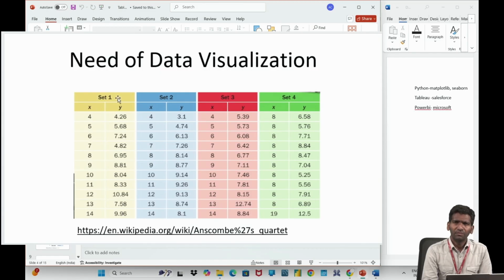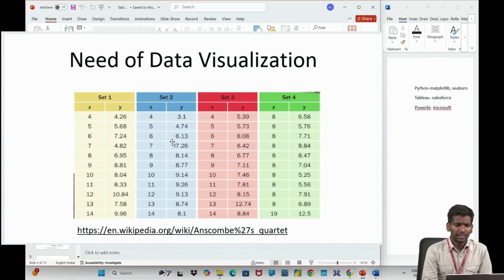In Python we can represent data using x and y coordinates, one x and one y. What if there are multiple x values and multiple y values? How can you represent this data? Suppose in set 1 we have x y, in set 2 we have x y, set 3 we have x y, set 4 we have x y.